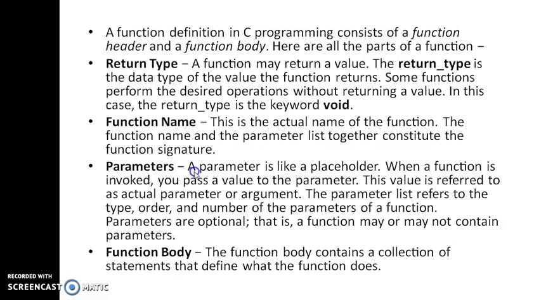Next, parameters. A parameter is like a placeholder. When a function is invoked, you pass a value to the parameter. This value is referred to as the actual parameter, and we may call parameters arguments also. The parameter list refers to the type, order and number of the parameters of the function. Parameters are optional; a function may or may not contain parameters. The next one is the function body. The function body contains a collection of statements that define the function.